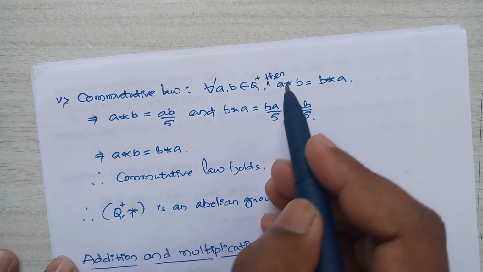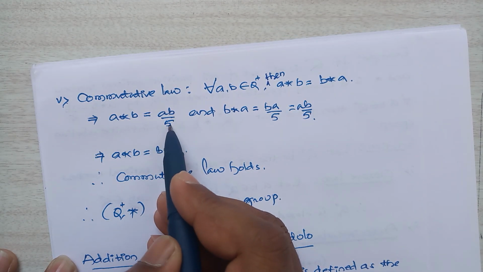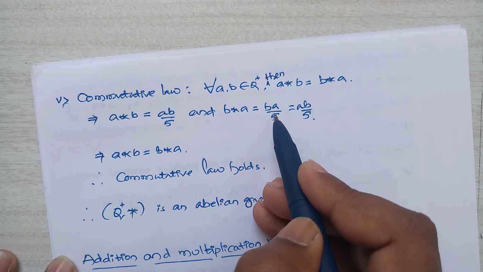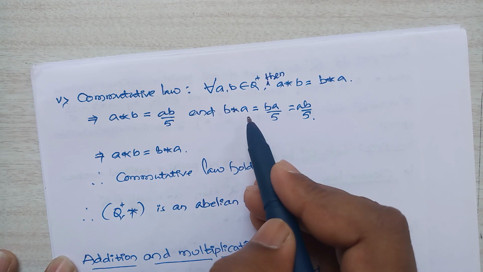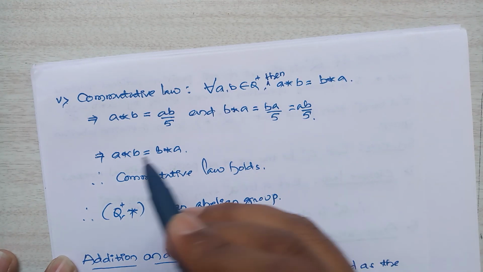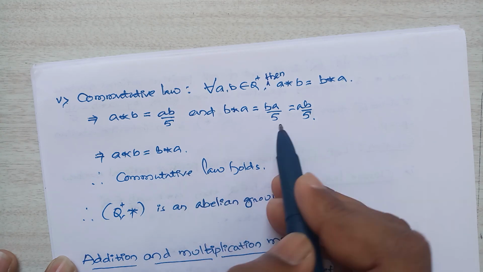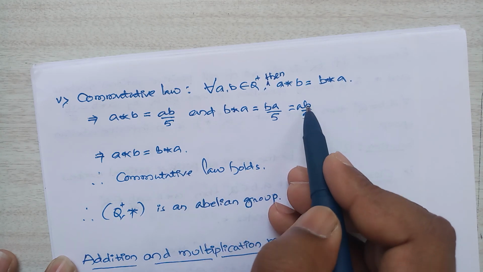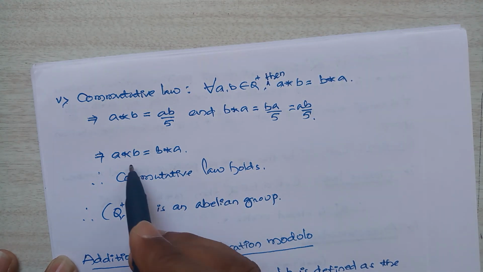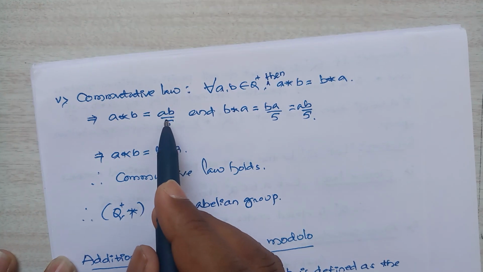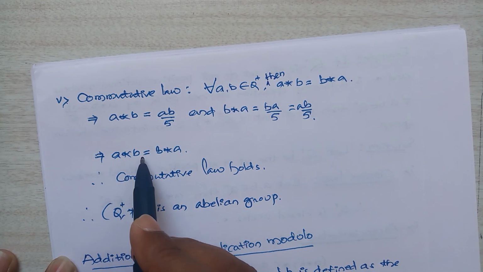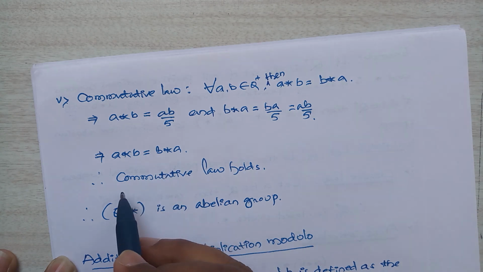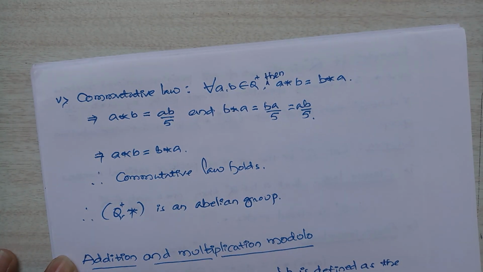That implies a star b is equal to ab by 5 and b star a is equal to ba by 5. So in both the cases we get ab by 5, therefore a star b is equal to b star a, therefore commutative law holds good.